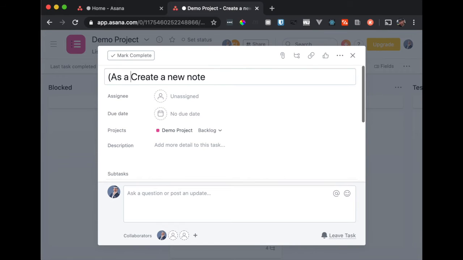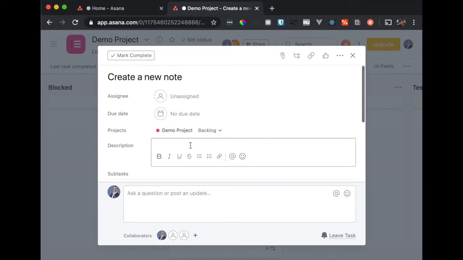This is, as a user I want to be able to, right? This is how you're supposed to think about how you name these stories. So it should always be user-focused in the story. Now I'm going to shorten this. I know it's, as a user I want to be able to create a new note.